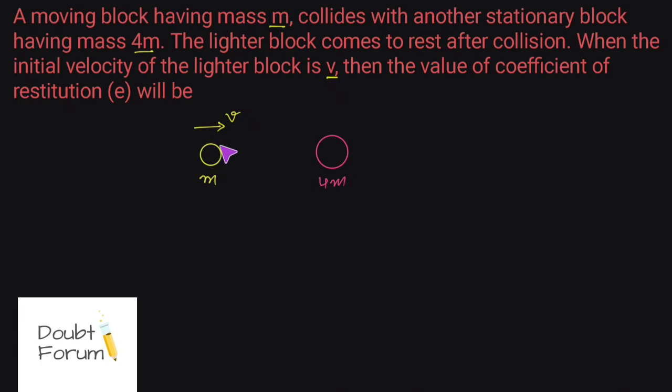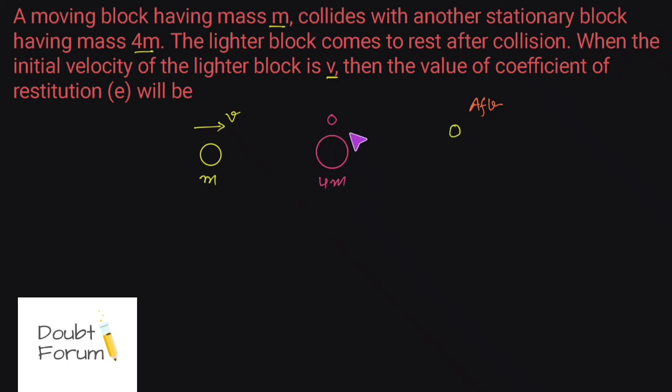Now what happens, this smaller block collides with the bigger one and this smaller block comes to rest. However, this bigger block has got some velocity after the collision. So before collision, this smaller block is having the velocity v and this larger block having the velocity 0. But after collision, what is happening? After collision, this smaller block comes to rest. It means the velocity of the smaller block is becoming 0 after the collision.